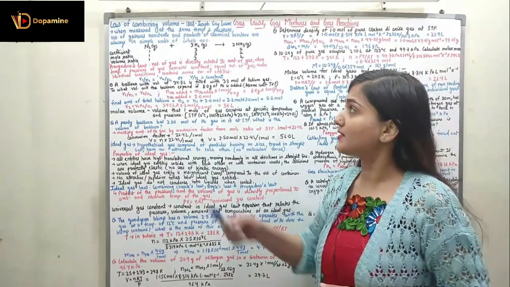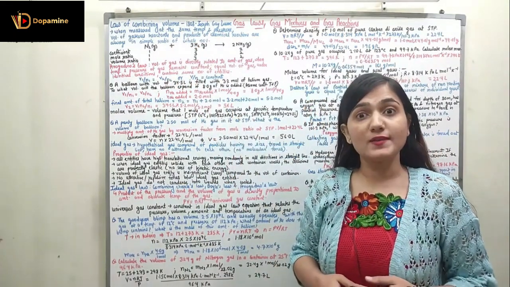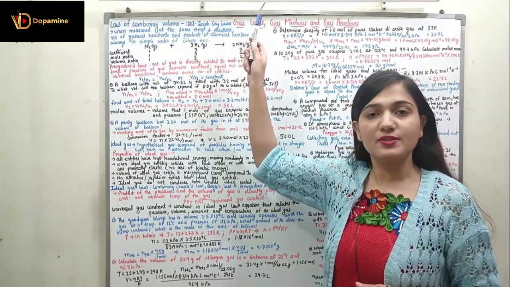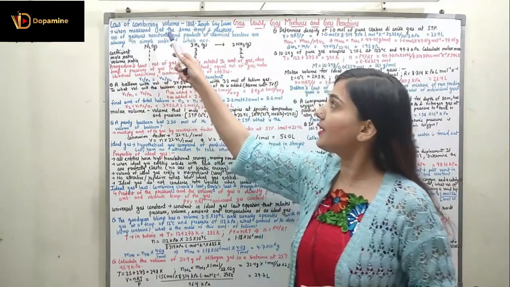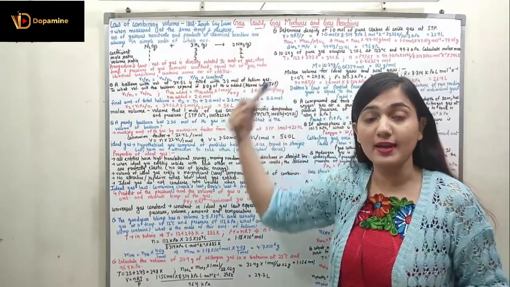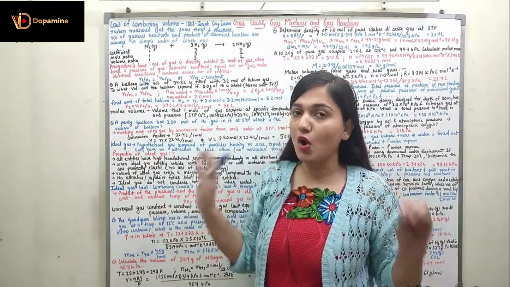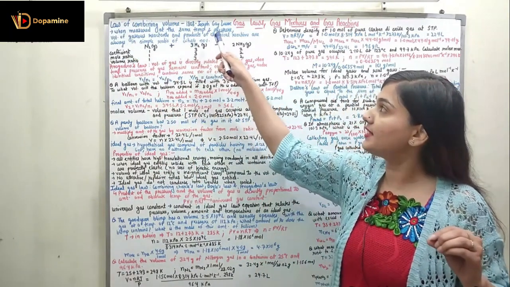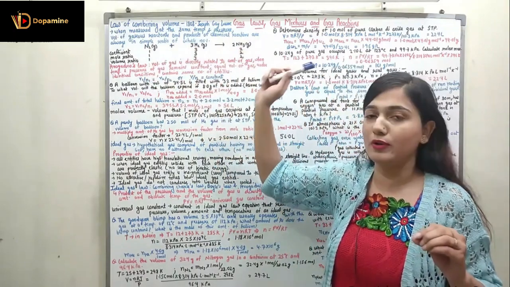The first concept is the law of combining volume. The law of combining volume was given in 1808 by the scientist Joseph Gay-Lussac. He said that when measured at the same temperature and pressure, so here we are not varying the temperature and pressure, the volume of gaseous reactants and the product of a chemical reaction are always a simple ratio of whole numbers.